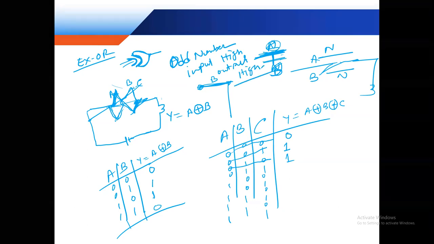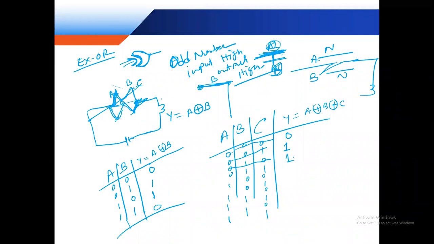Odd number. So this is the one. One means odd number high, so output high. This is the odd number high. This is the even. So even means this is zero. This is the odd number, one. This is also even, zero. So even, this is the 0.